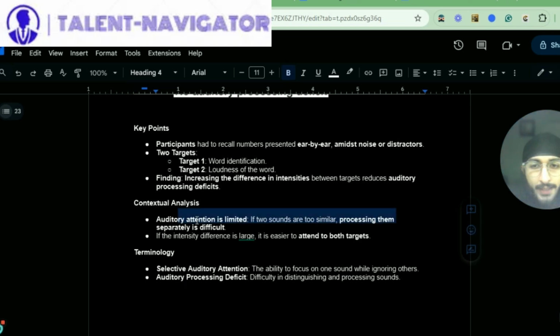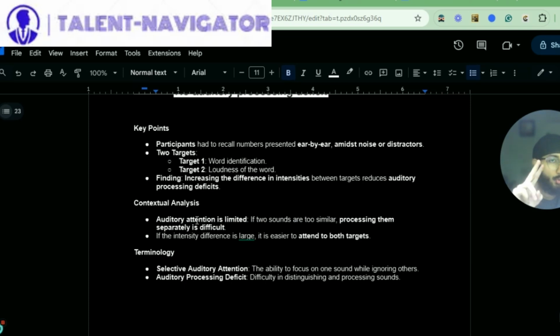So auditory attention is limited. If two sounds are too similar, processing them separately is difficult. If they're similar, it would be difficult to distinguish them. If the intensity difference is large, it is easier to attend to both targets. So this is what we found out, that increasing the difference in intensities reduces the auditory processing deficits.